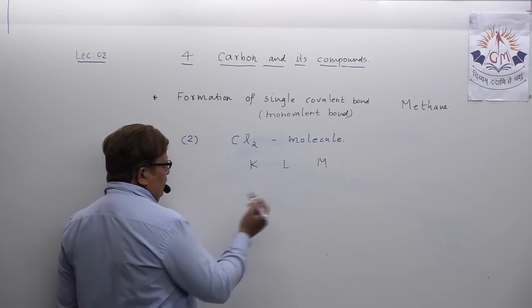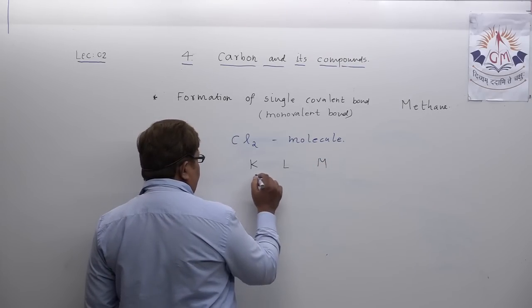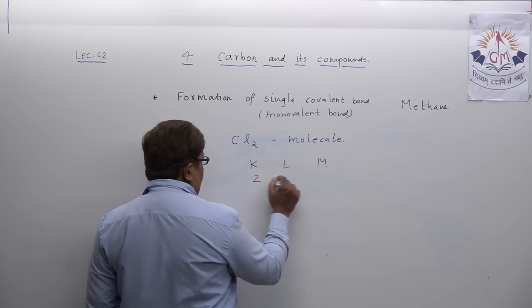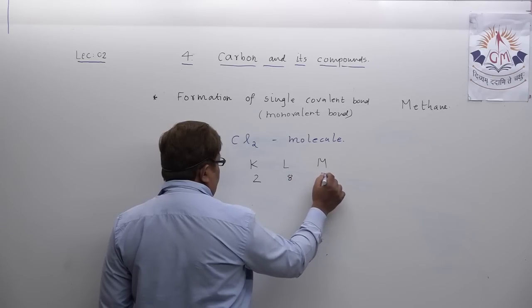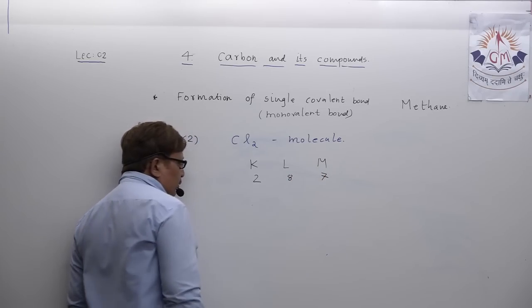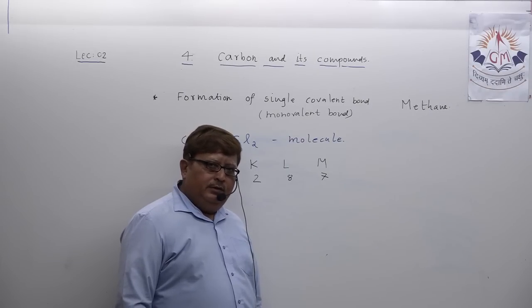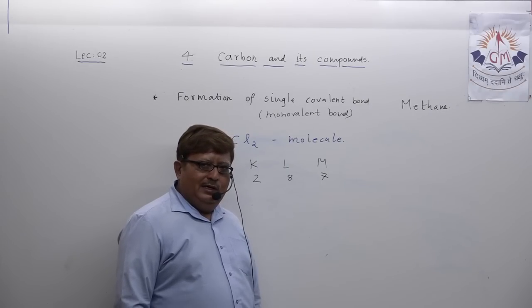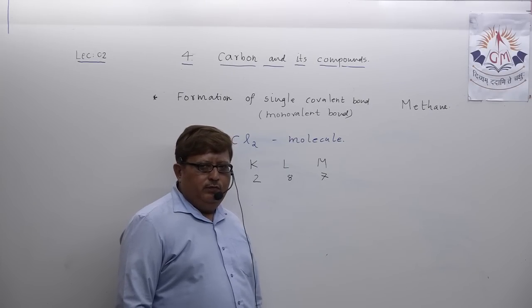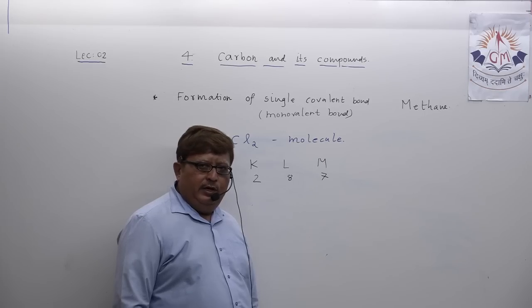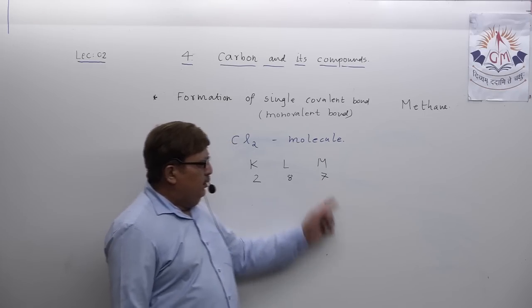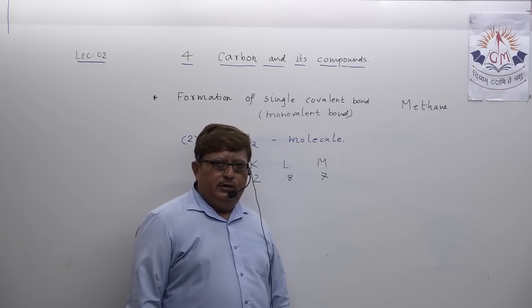Chlorine has 17 electrons, understand? So you can write 2, 8, 7, okay? You can verify one thing, that in the outermost orbit of the chlorine atom, that is the M orbit, there are already 7 electrons present.